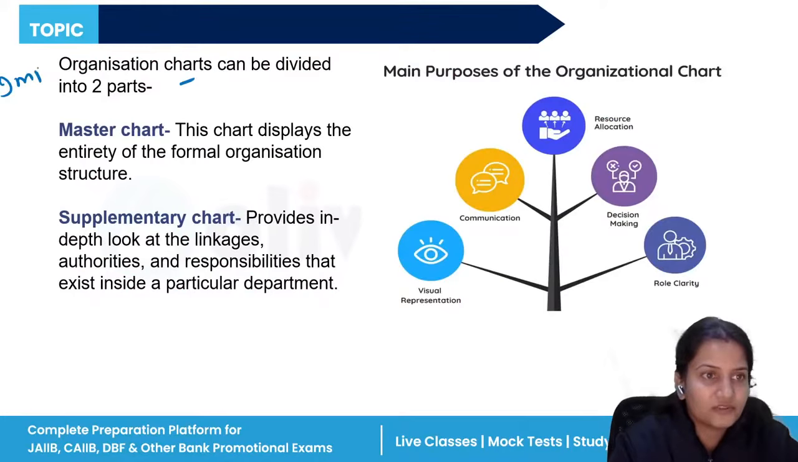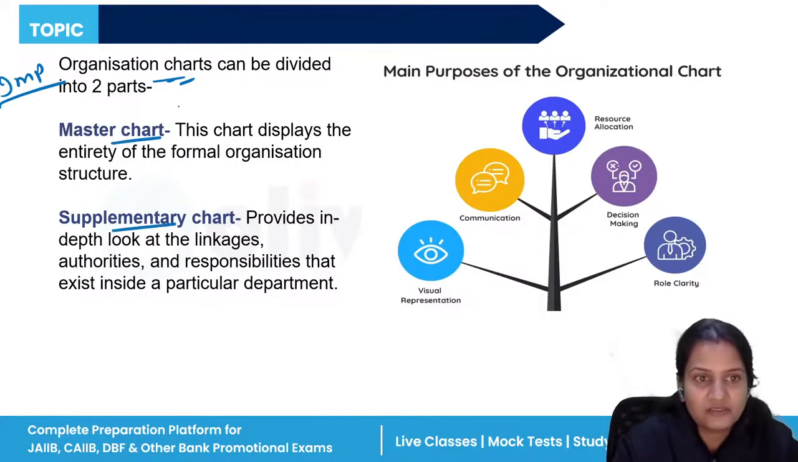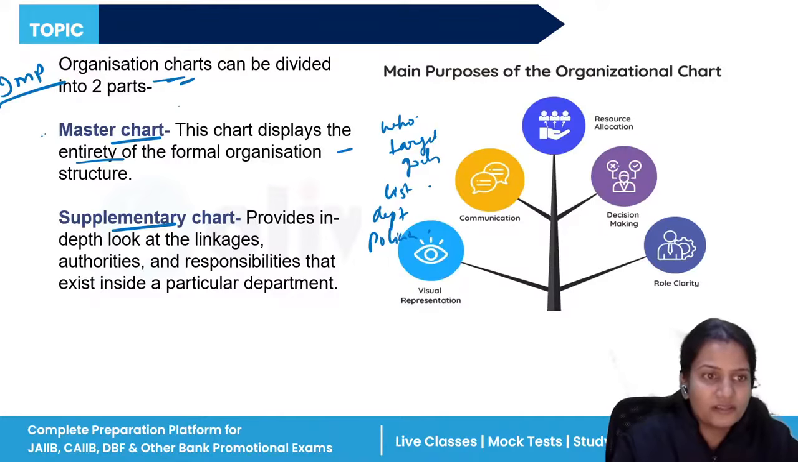Again, this is important. The organization charts include all aspects of the organization from top to bottom. There are two charts, one is master and one is supplementary. The master chart includes the entirety of the formal organization. Meaning who is working in your organization, what your targets are, how you are going to achieve your goals, the list of all the persons working in your organization, the number of departments, and what type of policies you are following. All these things are included under the master chart,